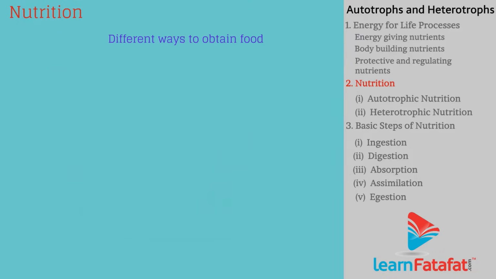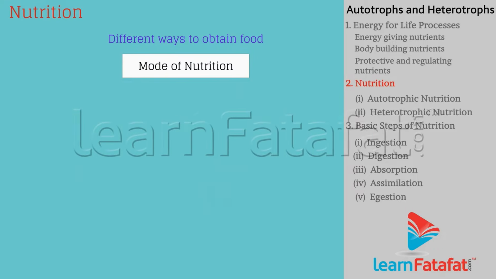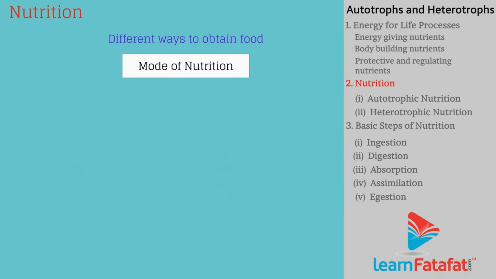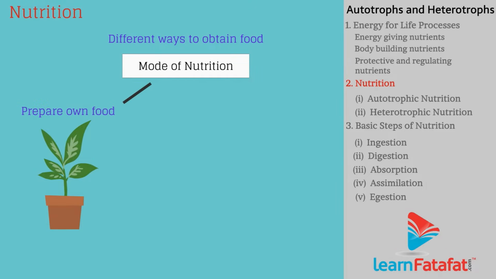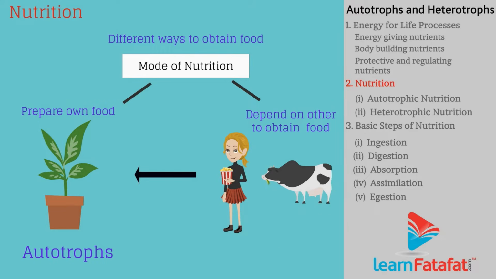There are different ways by which organism obtain its food, called as mode of nutrition. For example, some organisms prepare their food called autotrophs, and some depend on other organisms to obtain their food called heterotrophs.